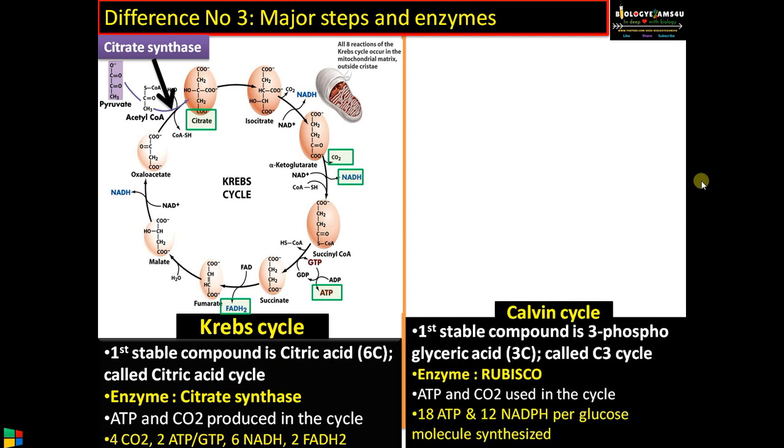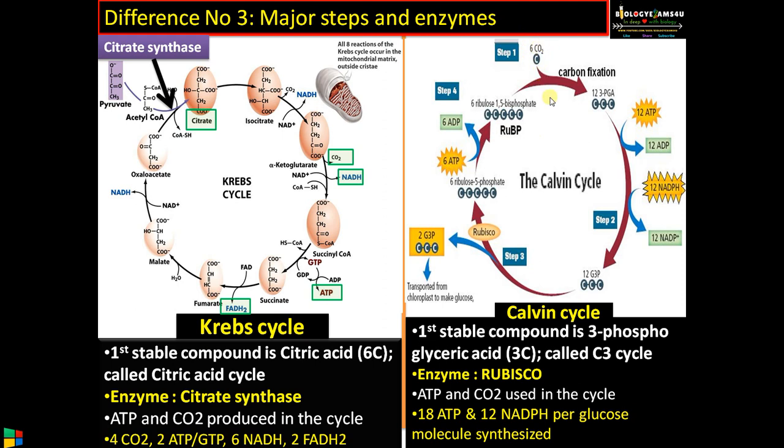Whereas in the case of Calvin cycle, here RuBP combines with carbon dioxide, which is the first step, in the presence of enzyme rubisco, ribulose bisphosphate carboxylase oxygenase, one of the most abundant enzymes, and converts it into a 3-carbon compound, which is 3-phosphoglyceric acid. The first stable compound is 3-phosphoglyceric acid. Therefore, it is also called a C3 cycle. Enzyme involved is rubisco. Here ATP and carbon dioxide are utilized. Approximately 12 plus 6, 18 ATP and 12 NADPH are required to synthesize one glucose molecule.